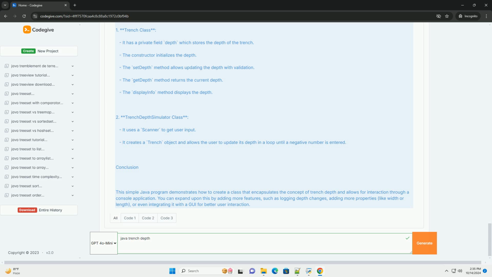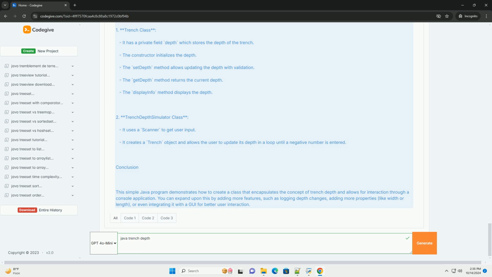Explanation of the code. 1. Trench class. It has a private field depth which stores the depth of the trench. The constructor initializes the depth. The setDepth method allows updating the depth with validation. The getDepth method returns the current depth. The displayInfo method displays the depth.